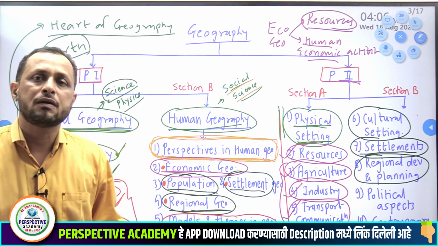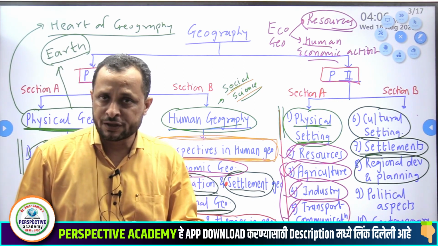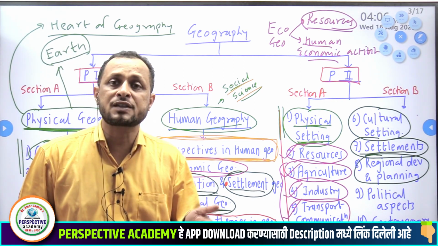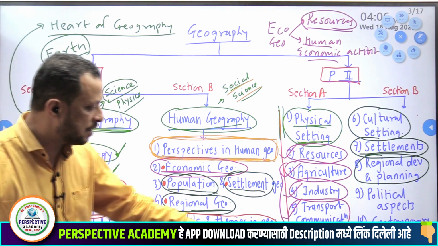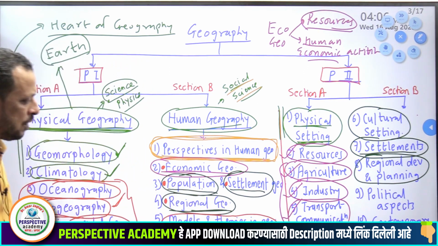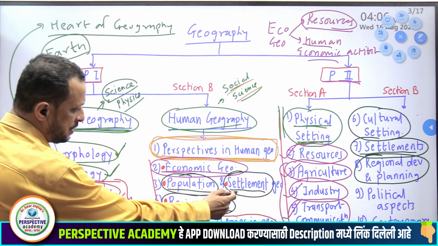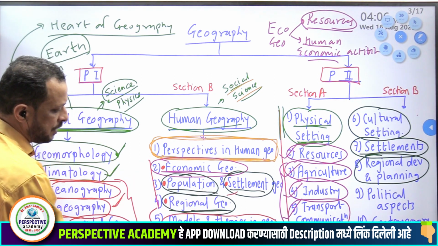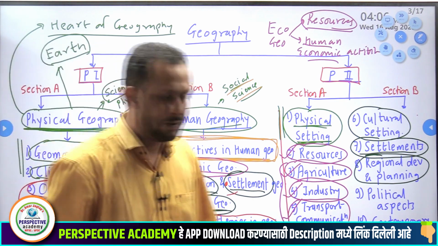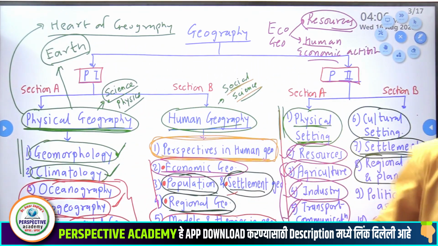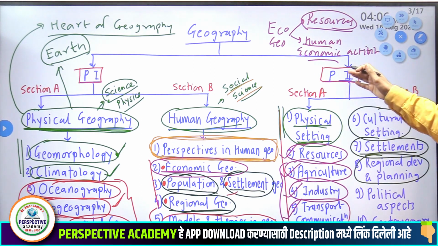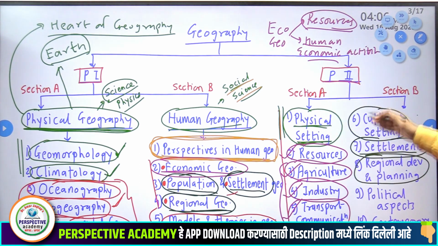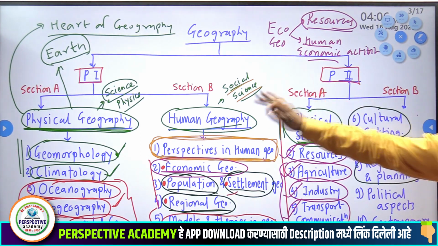For example, Malthus population theory, Karl Marx population theory. All these theories will be covered over here. In short, these 4 sections are theoretically covered in the last part, and definitely it will not have any application for India. Clear?